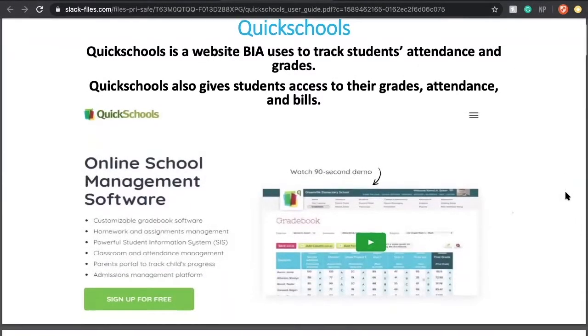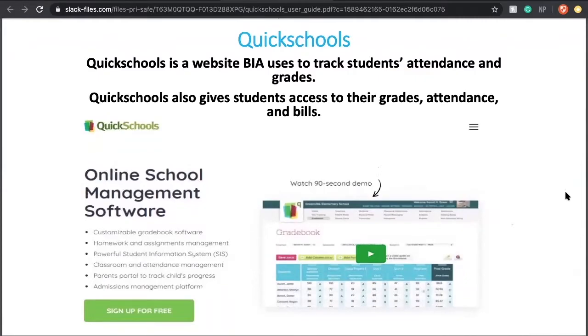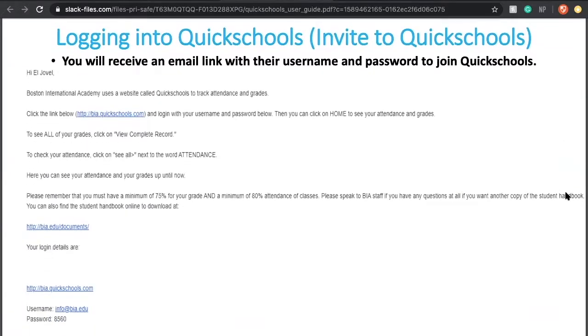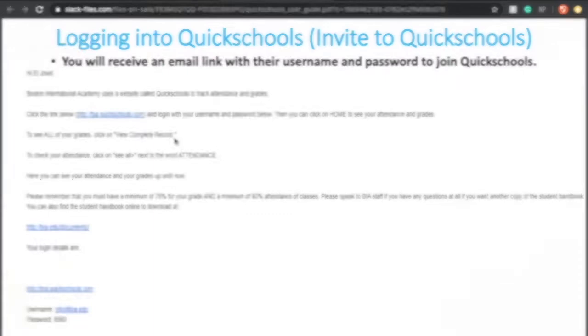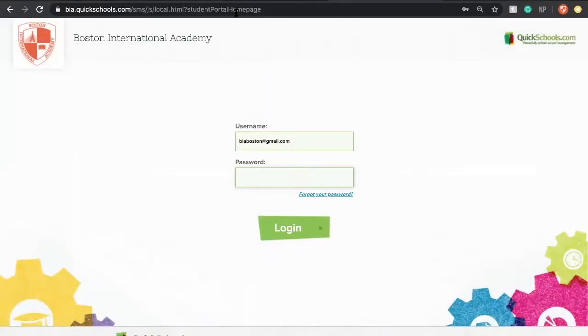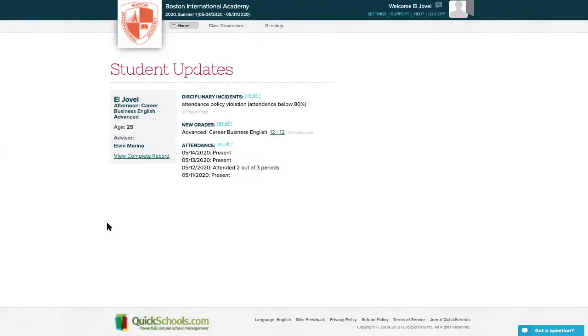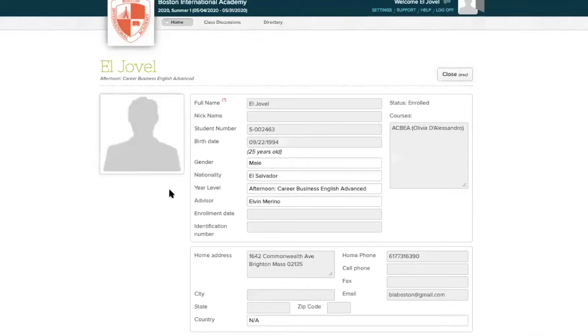Quick Schools is a website BIA uses to track students' attendance and grades. To log on to Quick Schools, you will receive an email link with a username and password to join. Click on the link in the email and you will be taken to your Quick Schools profile login. Once you log into Quick Schools, you will see your Quick Schools student profile. Upon clicking View Complete Record, you can see your grades, attendance, and bills.